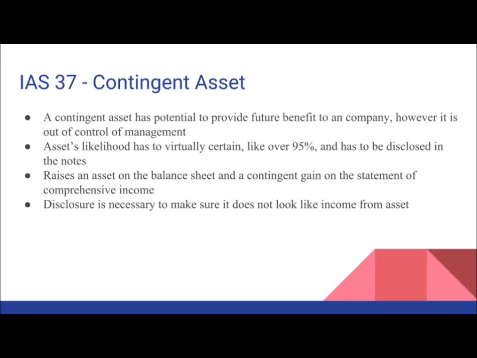Moreover, a contingent asset has the potential to provide future benefit to the company. However, it is out of the control of the management. Thus, the asset's likelihood has to be virtually certain. It has to be over 95% in order to be recorded, and it has to be disclosed in the notes. It raises the assets on the balance sheet and a contingent gain on the statement of comprehensive income. Disclosure is necessary to make sure that this contingent asset is not a result of income from operations.